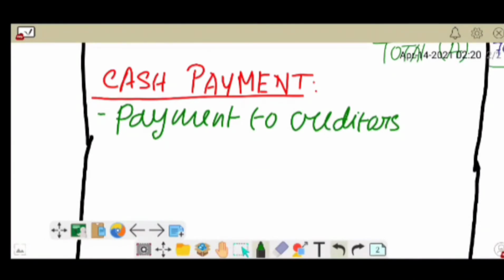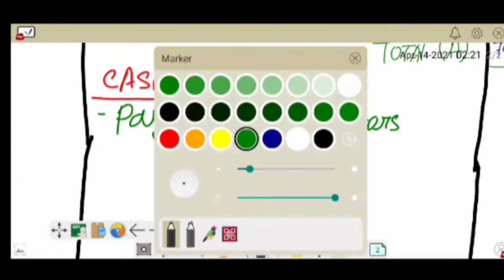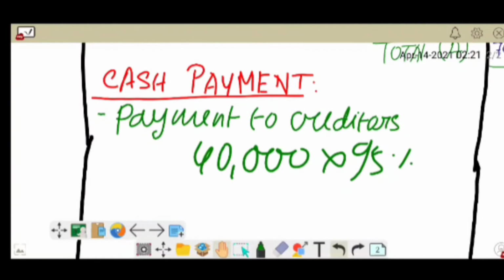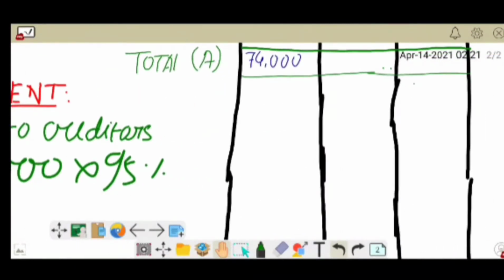According to that, purchases are on 1 month credit. So we will make the payment to creditors for 1 month before. Before April, the previous month is March. The purchase of March is 40,000, and we will pay 95%, because 5% is discount. So we will pay 40,000 at 95%, which is calculated as 38,000.